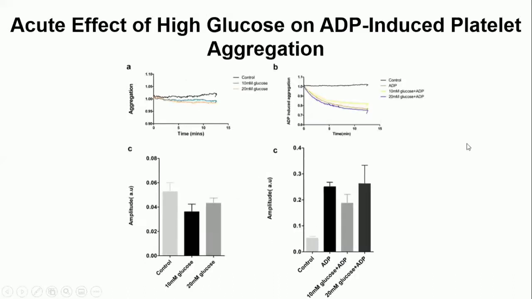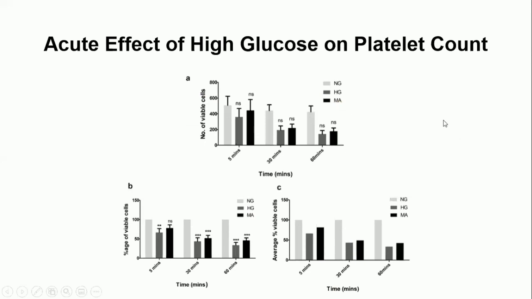Next, we checked the acute effect of high glucose on platelet count. We treated platelets with high glucose and mannitol, and we found that there was no effect of high glucose or mannitol on the platelet count.